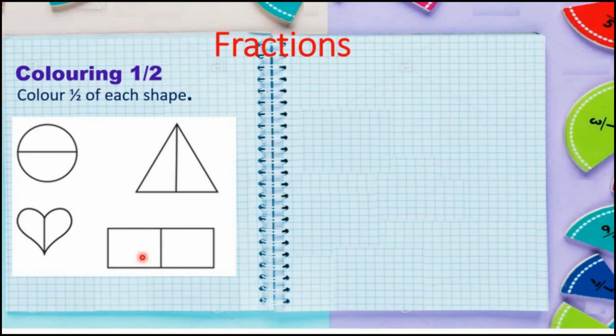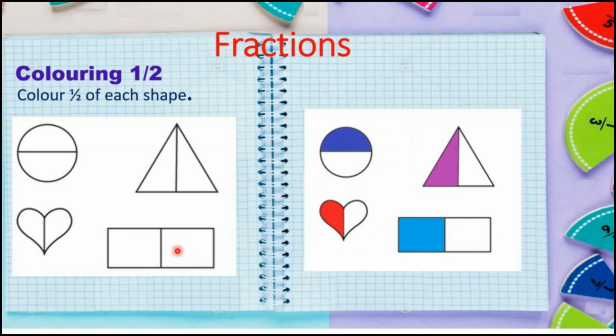No, we have to color 1/2 part of each shape. Let's see how can we color half part of each shape. Look, my dear students, you have to color half part of each shape this way.